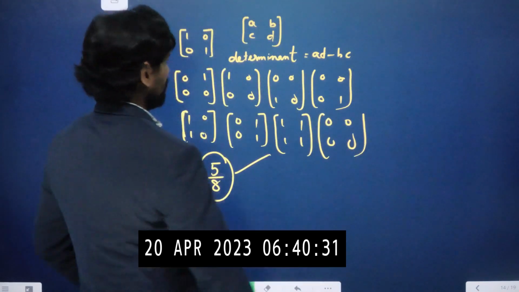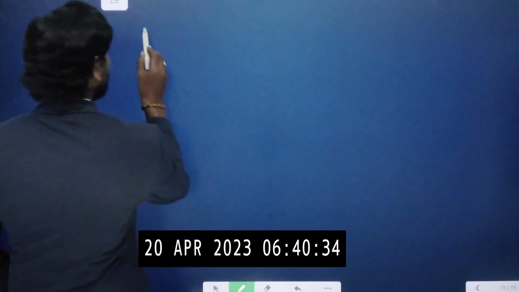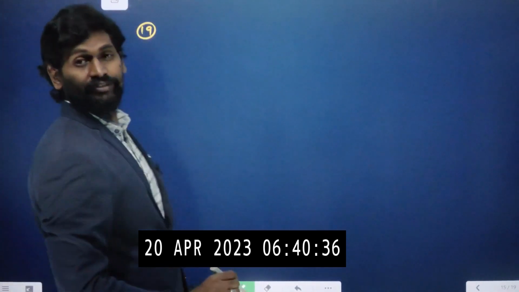Okay, let us move on to the next problem. So problem number 19, while shuffling 52 playing cards.